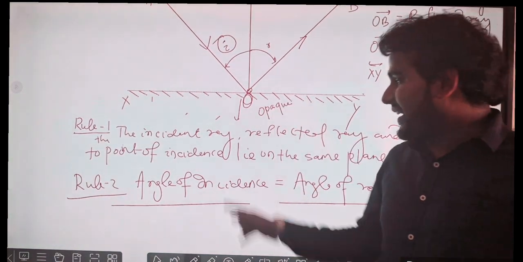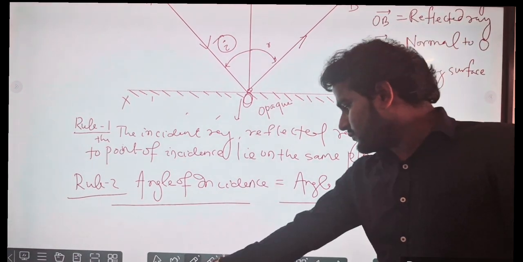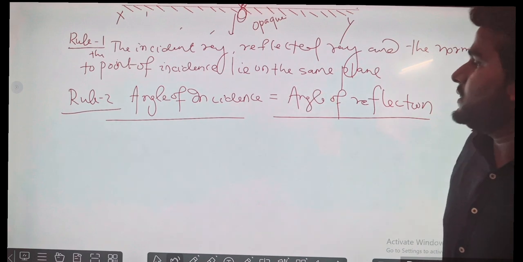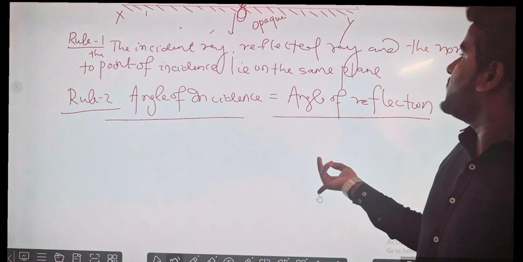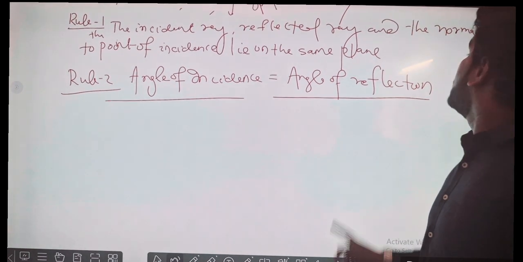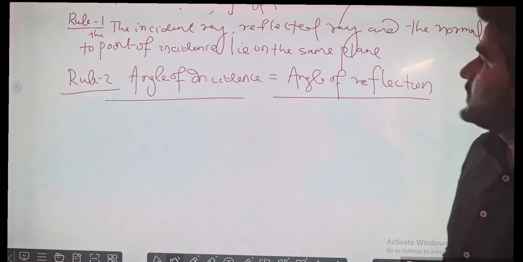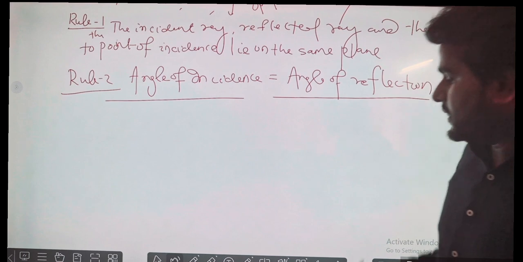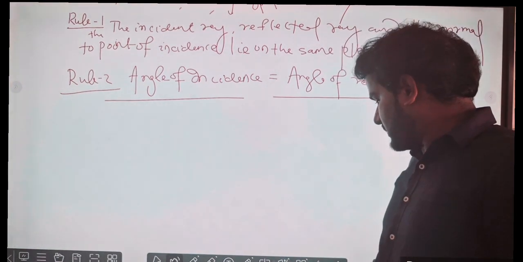So first law, let us understand. The incident ray, the reflected ray, and the normal at the point of incidence lie on the same plane. All the three rays are lying on the same plane. Let us understand what is a plane.